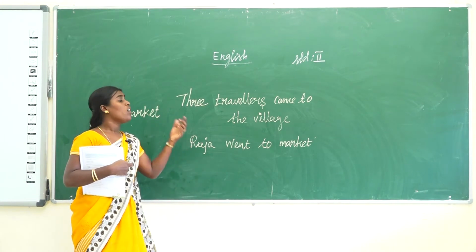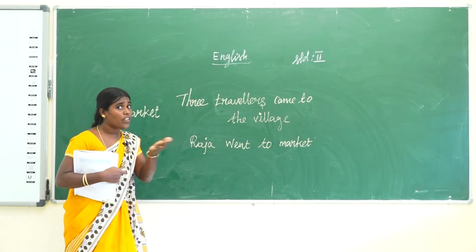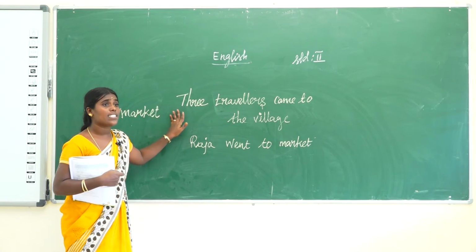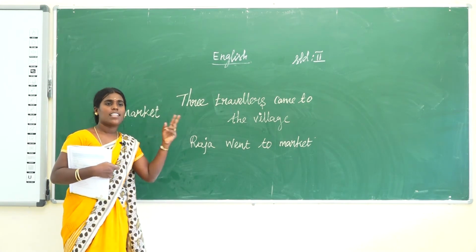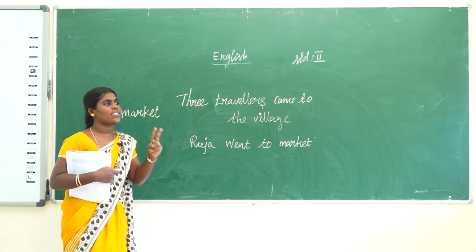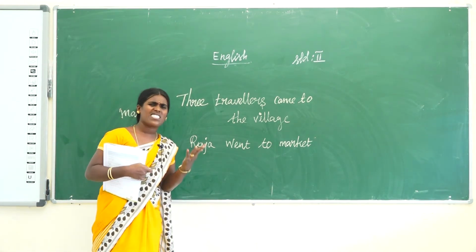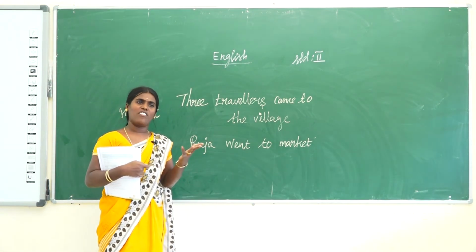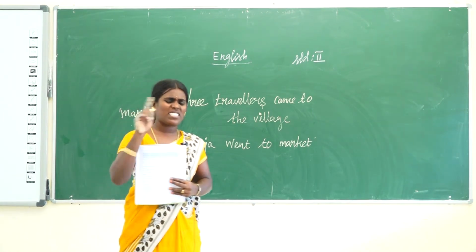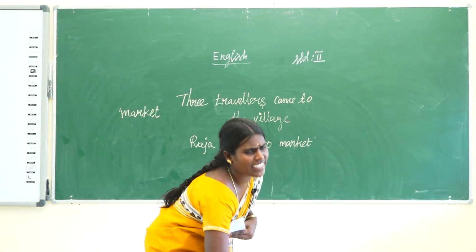Already you know. Then in today's class, what we see is that a sentence has two parts. That is what we learn in this class. Okay, what are the two parts?